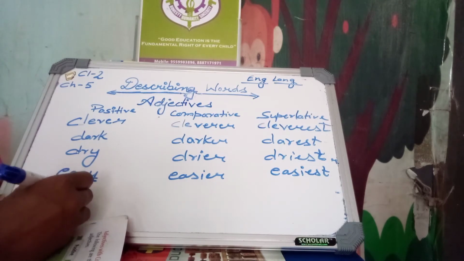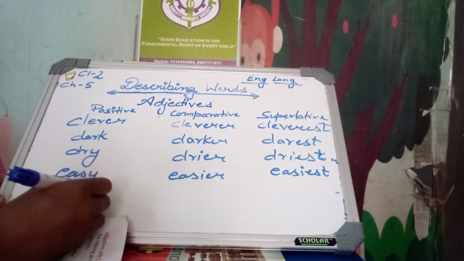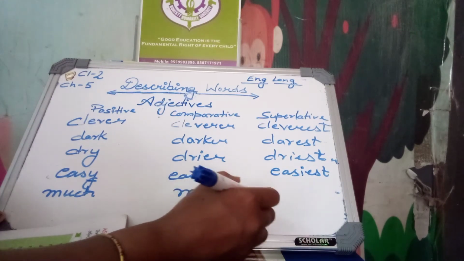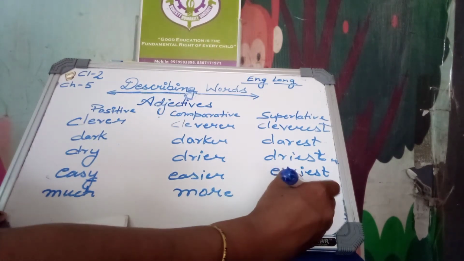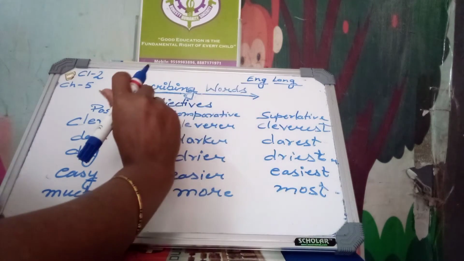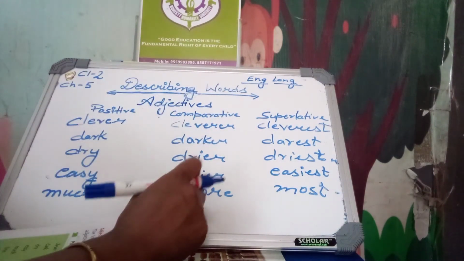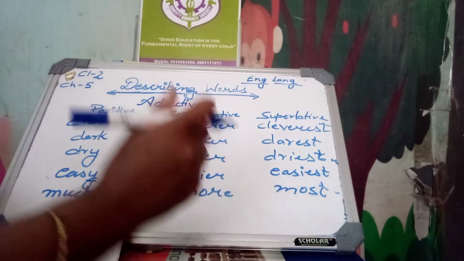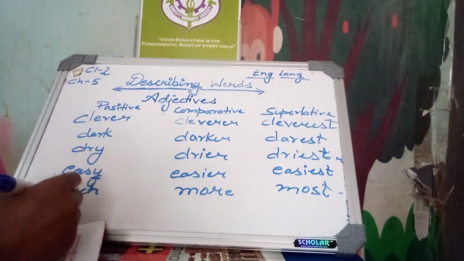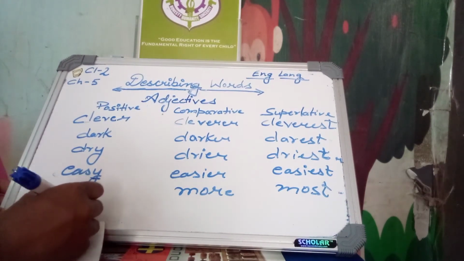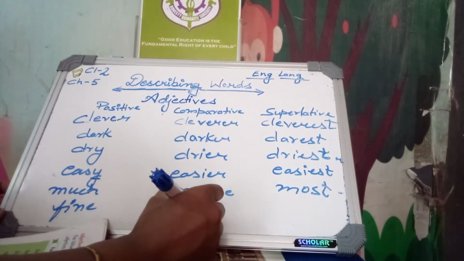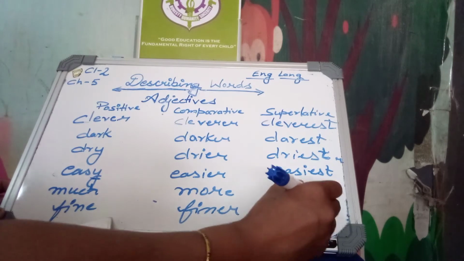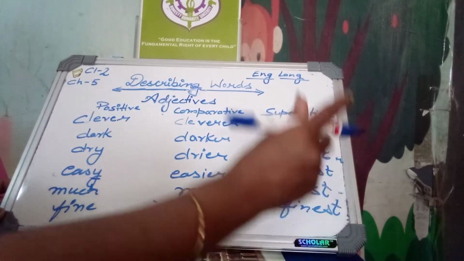Much. Remember this: much, more, most. The comparative degree of much is more and the superlative degree of much is most. Fine, finer, finest.